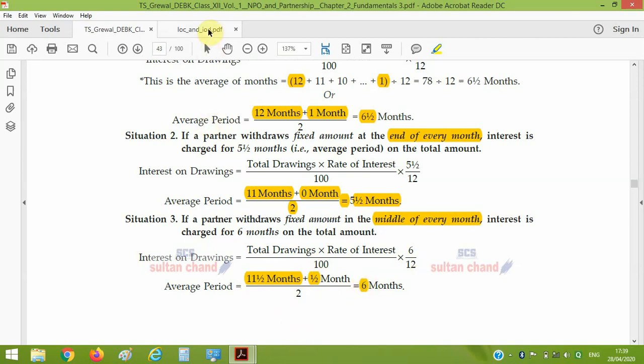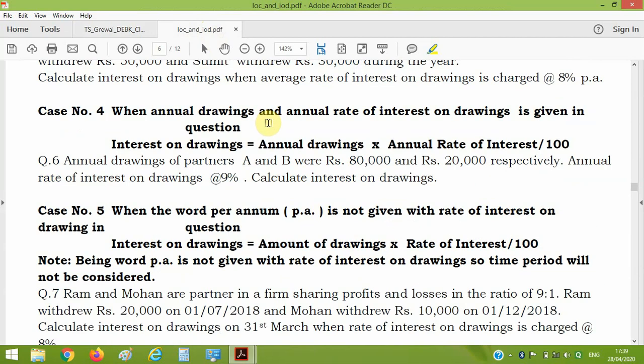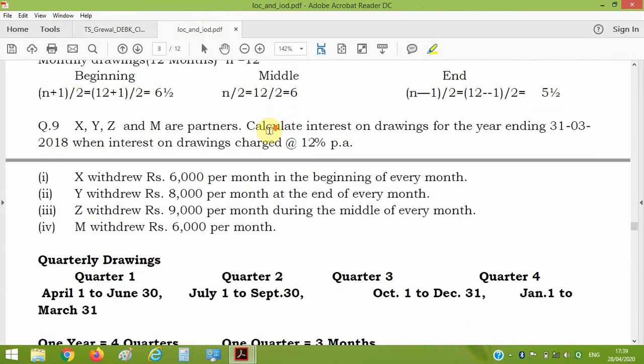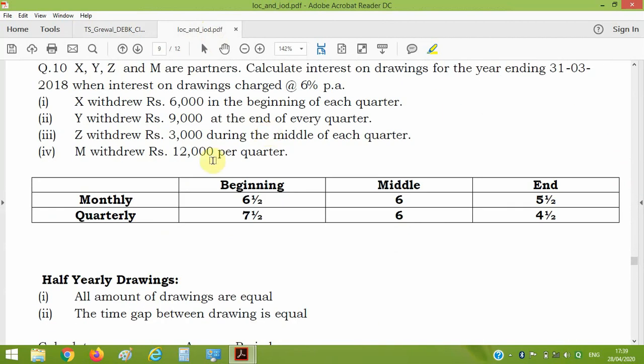You can also learn it with this table which I have drawn here. In monthly, if a partner is drawing at the beginning of each month, the time period will be 6.5, in the middle it will be 6, at the end it will be 5.5. If a partner is drawing quarterly, there are 4 quarters in a year: first is April, May, June; second is July, August, September; third is October, November, December; and fourth is January, February, March. If the partner is drawing at the beginning of each quarter, then the average time period will be 7.5.